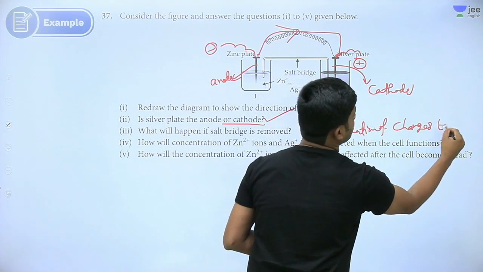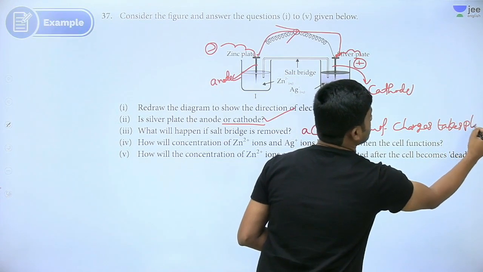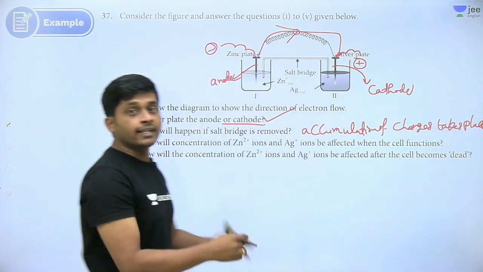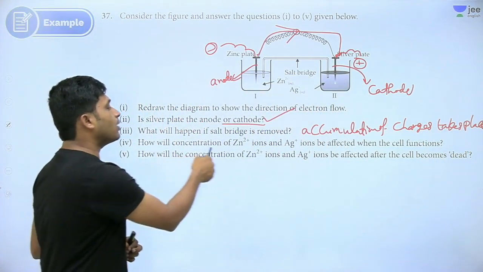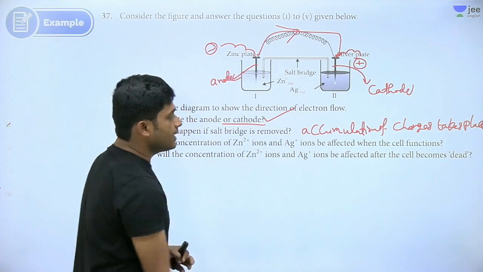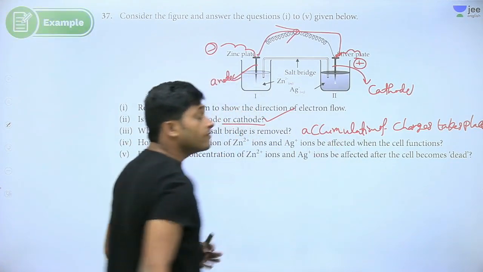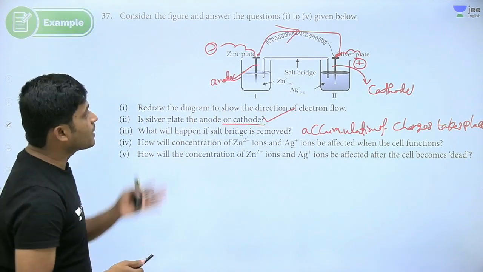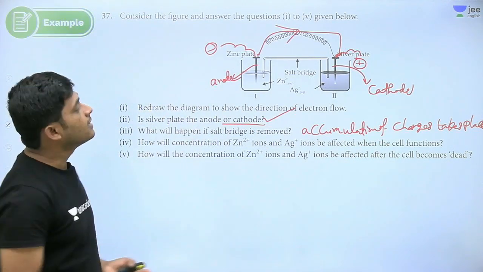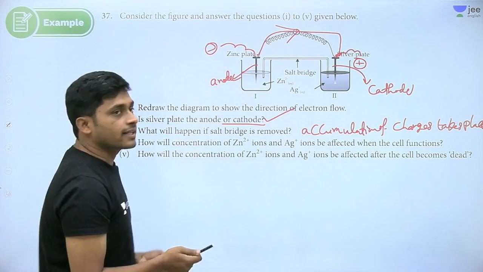Charges takes place. Cell cannot function. How will the concentration of Zn plus 2 and silver plus be affected when the cell functions? Zn plus 2 will increase or decrease? Silver plus will increase or decrease?